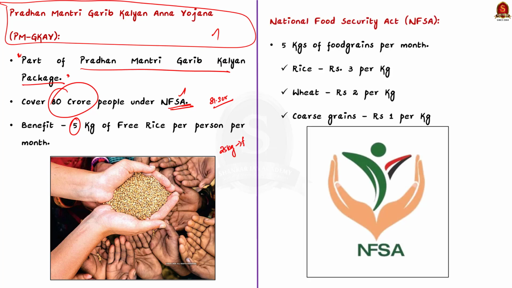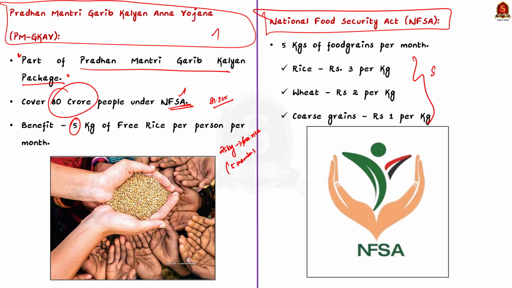Remember, this is provided in addition to the benefits provided under the National Food Security Act. As we know, under NFSA, every beneficiary will be provided with 5 kg of food grains per month at a subsidized rate of 3 rupees per kg of rice, 2 rupees per kg of wheat, and 1 rupee per kg of coarse grains. So, PMGKAY will provide 5 kg of free rice per person per month over and above the benefits provided under the National Food Security Act.